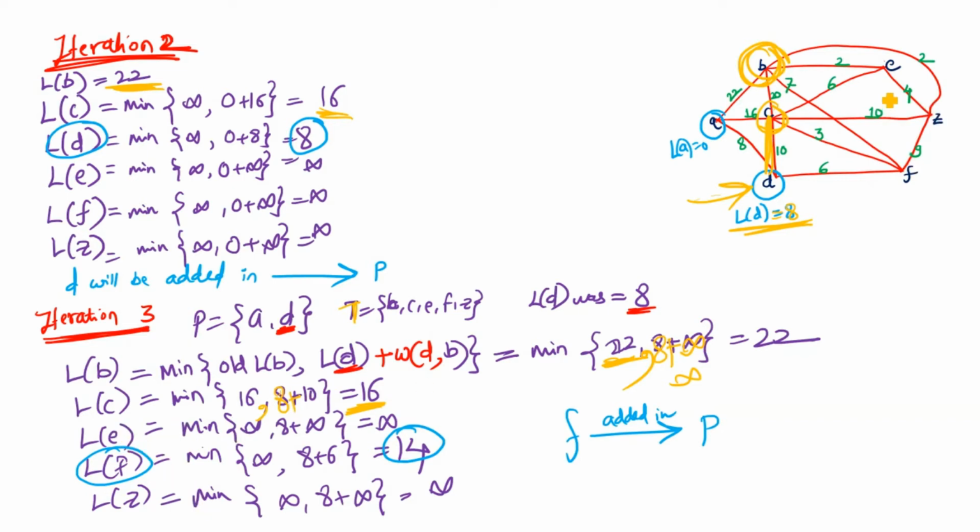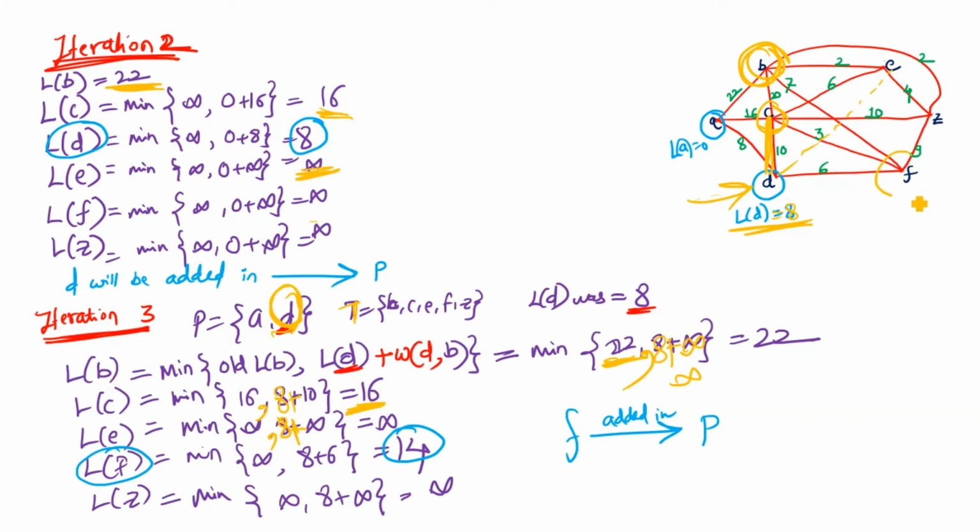The length of e will be: length of e in the last iteration was infinite, comma, length of d is 8, which is recently added. Now this is the recently added length of d, so we will use the length of d, that is 8, plus d to e, if there exists an edge, its value. Now d to e, there doesn't exist any edge, so it is infinity.